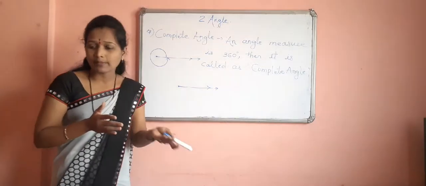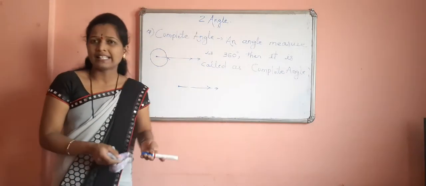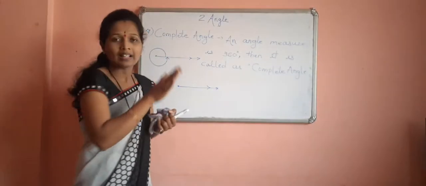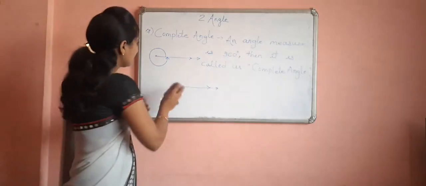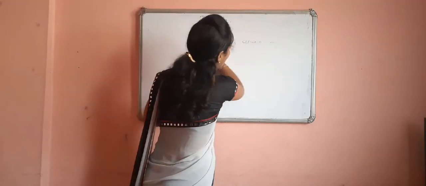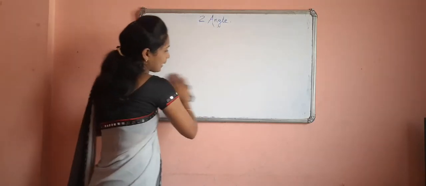These are the 7 types of angle that we have to see in 6th standard. In 4th standard we have seen only 3 types of angle, that is right angle, acute angle and obtuse angle. In this standard we have seen 7 types of angle. So pay attention, we are making the table.